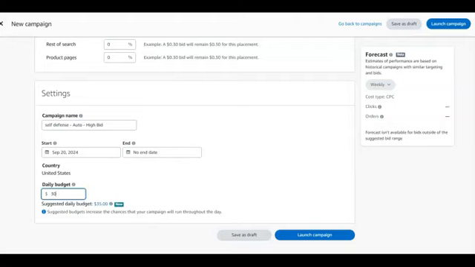Then I'm just going to scroll up again. We're going to repeat this exercise again. The next campaign you're going to set is still going to be auto, the same format, everything the same way, but this time around we're just going to change the campaign name. It's still going to be self-defense auto, but instead of high bid this time around, I'm just going to change to low bid, just for you to remember what campaign this is.